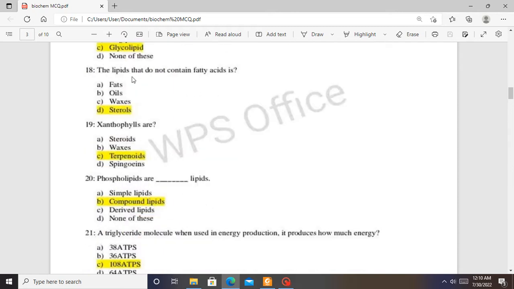Question 18. The lipid that does not contain fatty acid is? Sterols do not contain fatty acids. Fats have fatty acids, oils have fatty acids, waxes have fatty acids, but sterols have no fatty acids. So question 18, the answer is D. Xanthophylls are terpenoids. They are terpenoids because they are made of isoprene unit monomers.